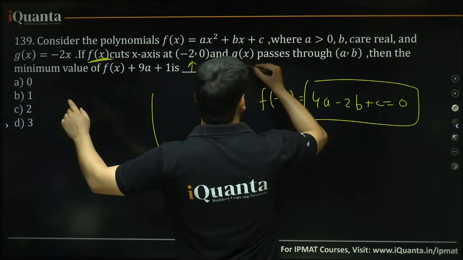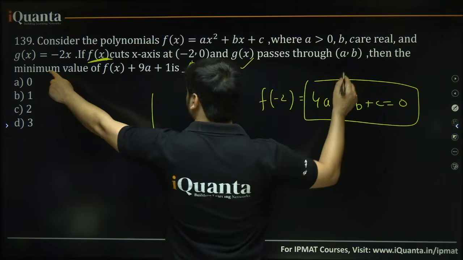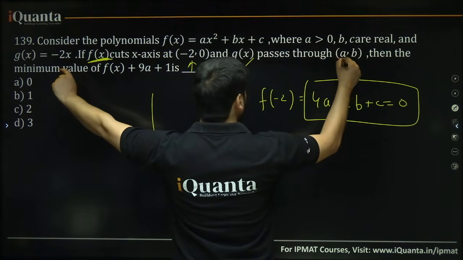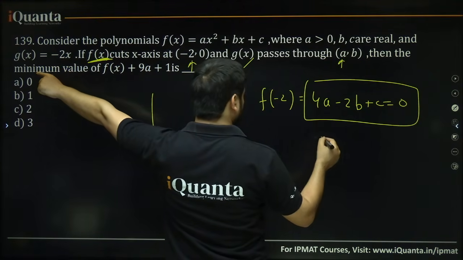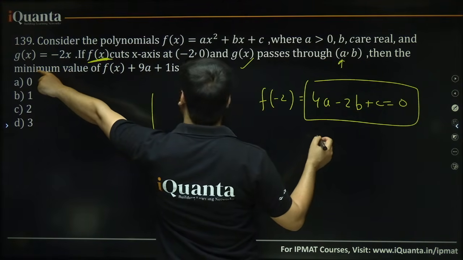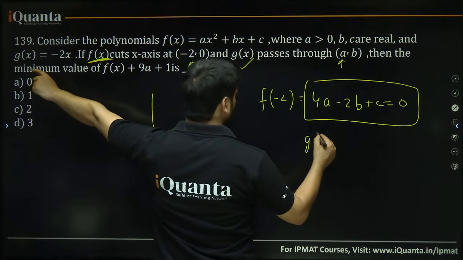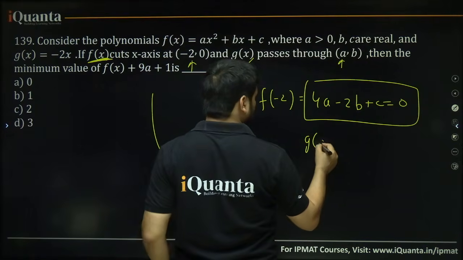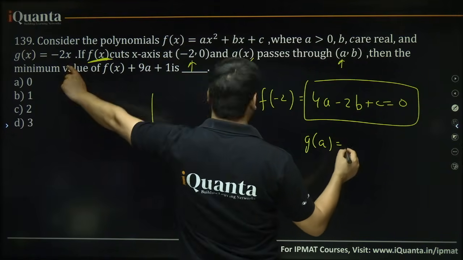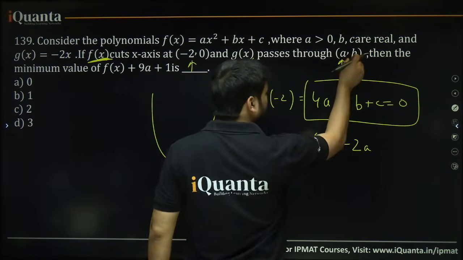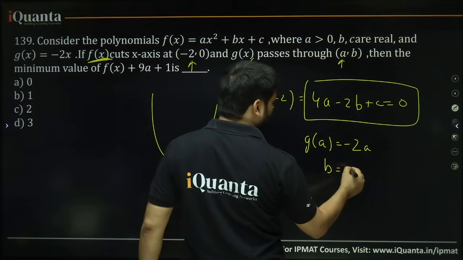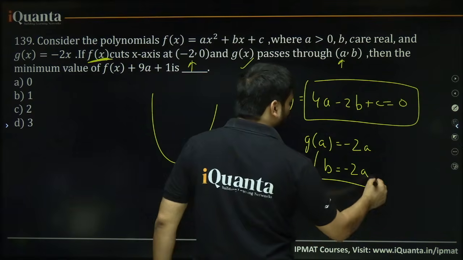So if a function passes through (a, b), if you put x into this, you will get the value of g(a). Put x equal to a. g(a) will be equal to how much? Minus 2a, and g(a) is actually the value of this b, so b equals minus 2a. This is also given.